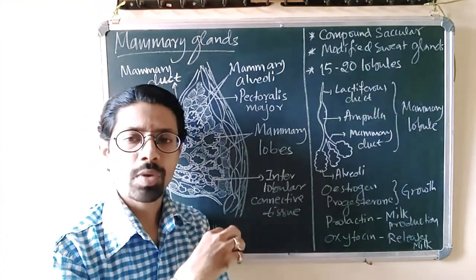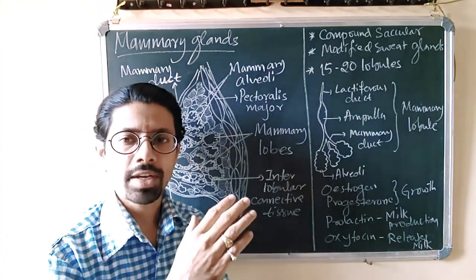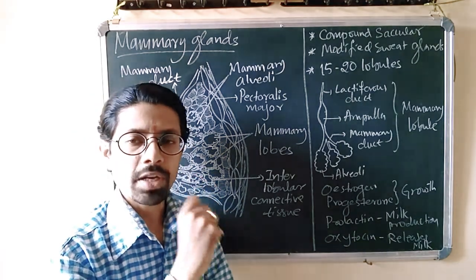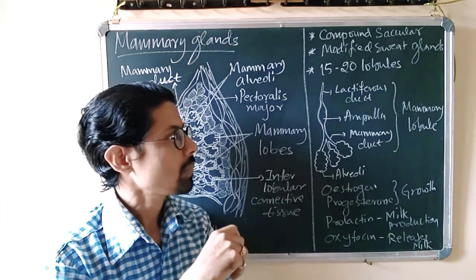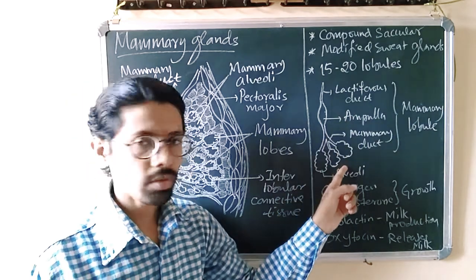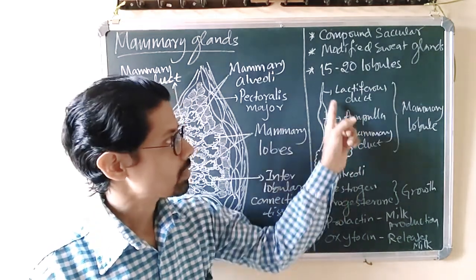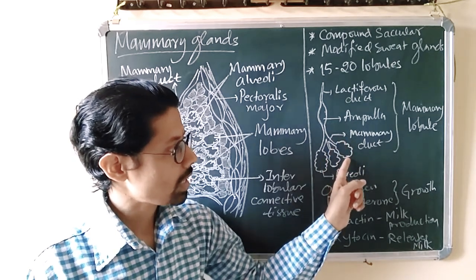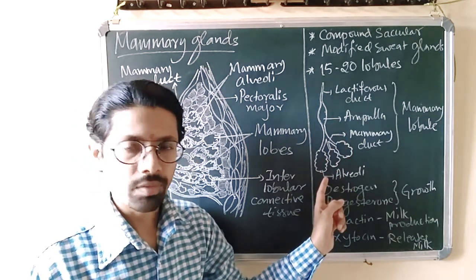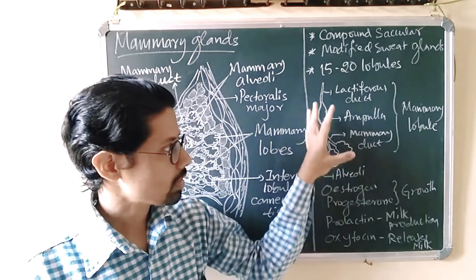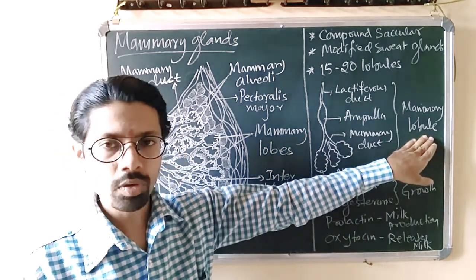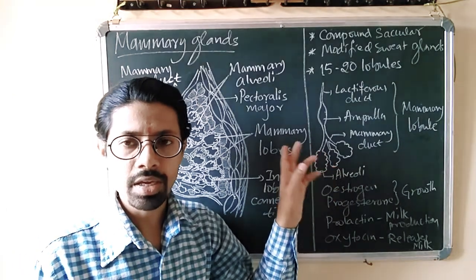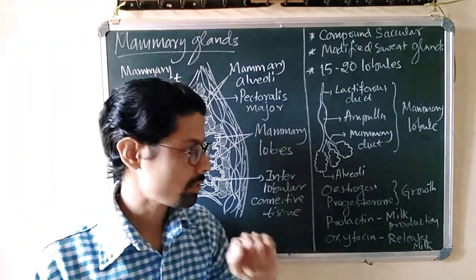It's a modified sweat gland. It is also a modified sweat gland. And then around 15 to 20 mammary lobules are present in each gland. So this is a single mammary lobule which I have drawn separately. This is the lactiferous duct, this is the ampulla, this is the mammary duct, and these regions are called the alveoli or mammary alveoli. This single structure is called a mammary lobule. Like this, around 15 to 20 mammary lobules are present inside each mammary gland.